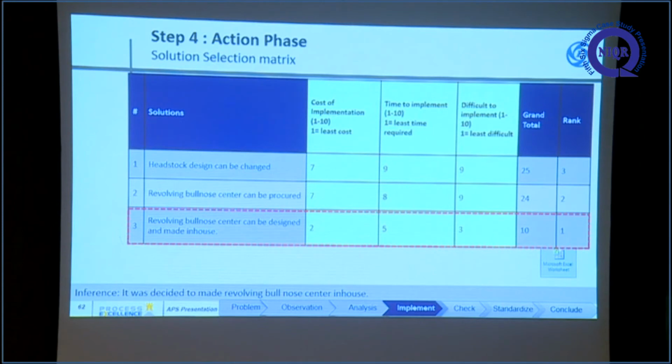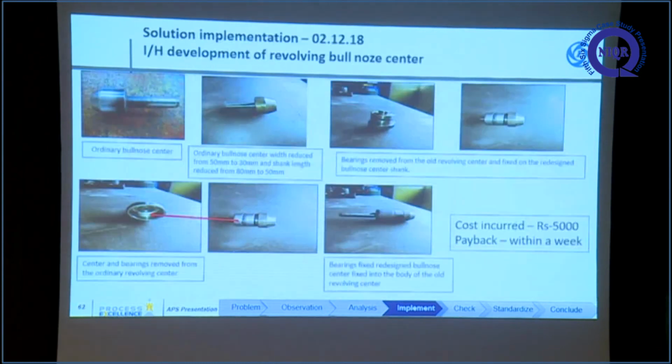Second one is that a revolving bull nose center can be procured. It is also time taking and we cannot get the required specification, because our cone angle is not available in the outside revolving bull nose center. So we decided to design and make an in-house revolving center. This is the extending bull nose center.